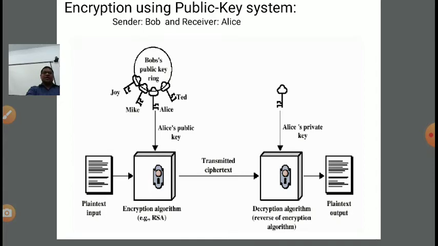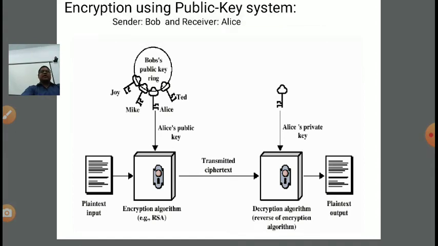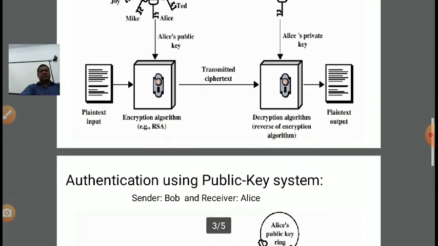The encryption algorithm name is RSA. It will convert into a ciphertext, right? And the ciphertext will be given as input, and Alice's private key will be used as another input, and it will be used in the decryption algorithm. Output will be in the form of plain text. So in this manner, we can perform encryption using public key cryptography.